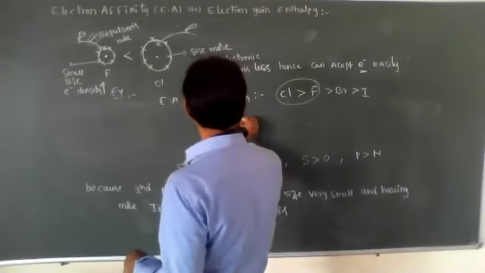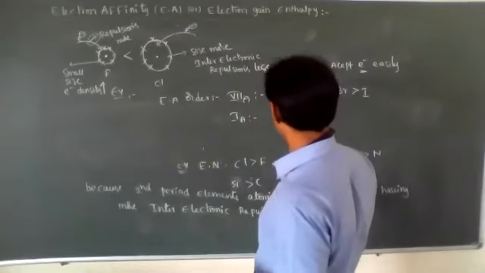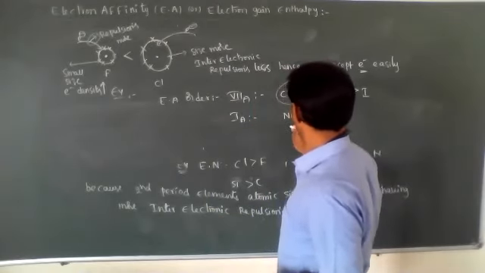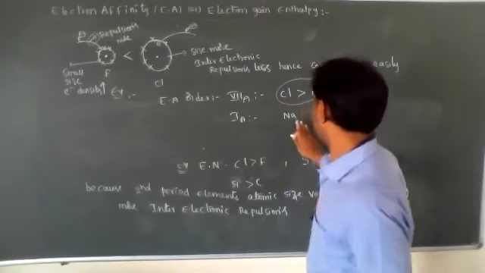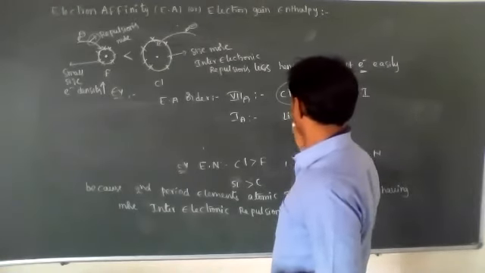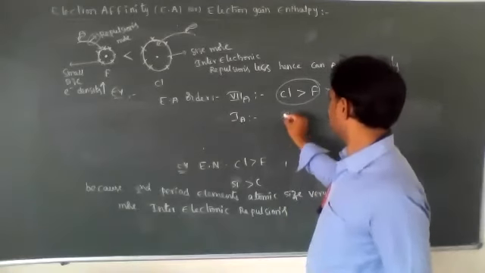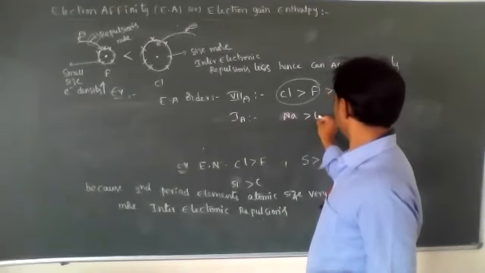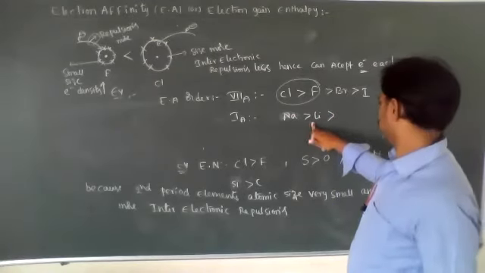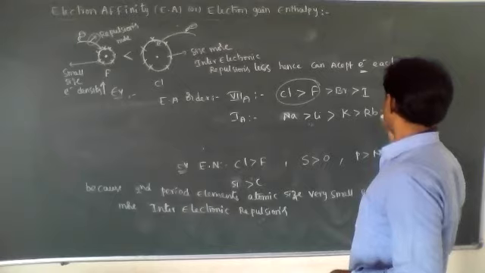In the same way, first A group elements: lithium, sodium, potassium, rubidium, and then cesium.